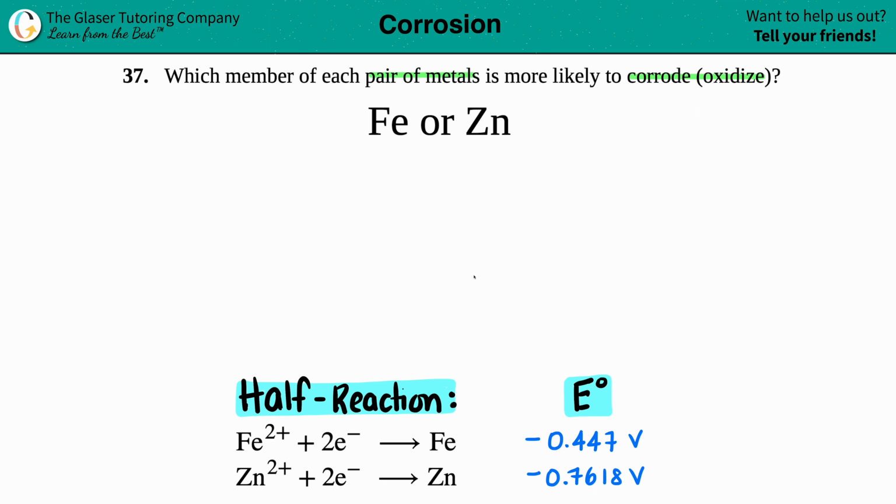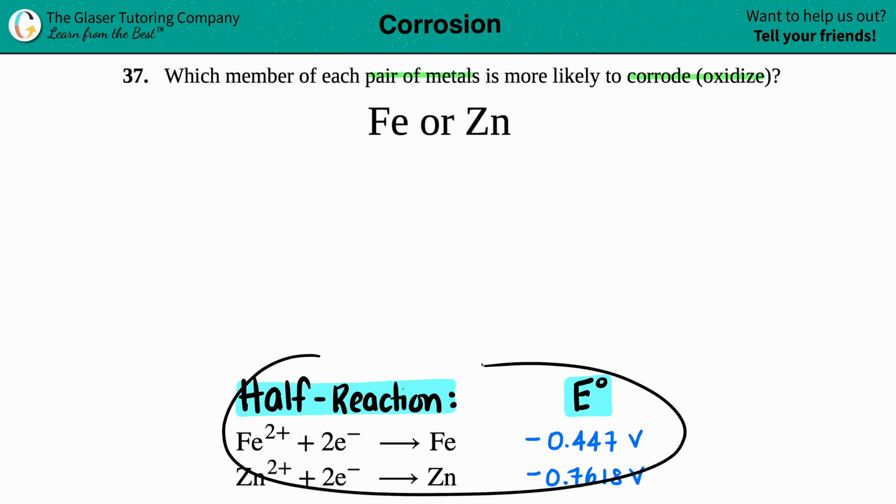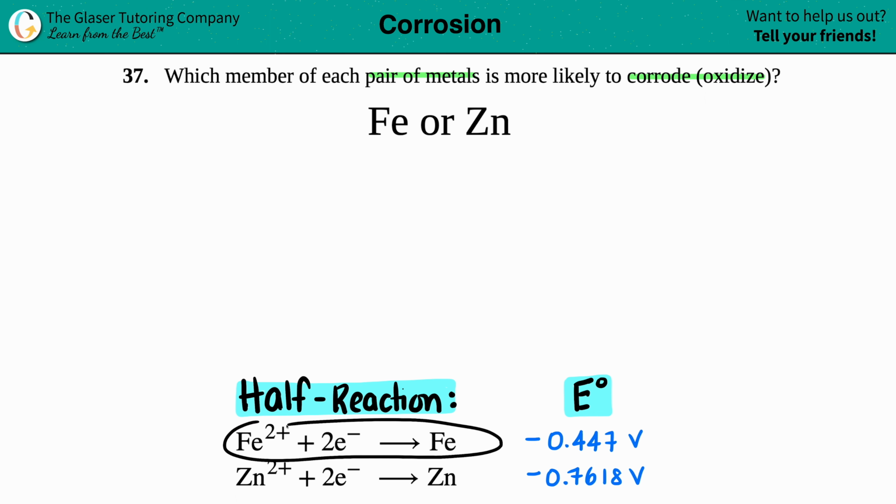Well, we can only find this out if we go to the back of the textbook to find the iron half reaction and the zinc half reaction with their cell potentials, their E values. So iron's is negative 0.447 and zinc is negative 0.7618. Now we want to find out which one is oxidizing, but any standard back of the textbook appendix half reaction is always going to have